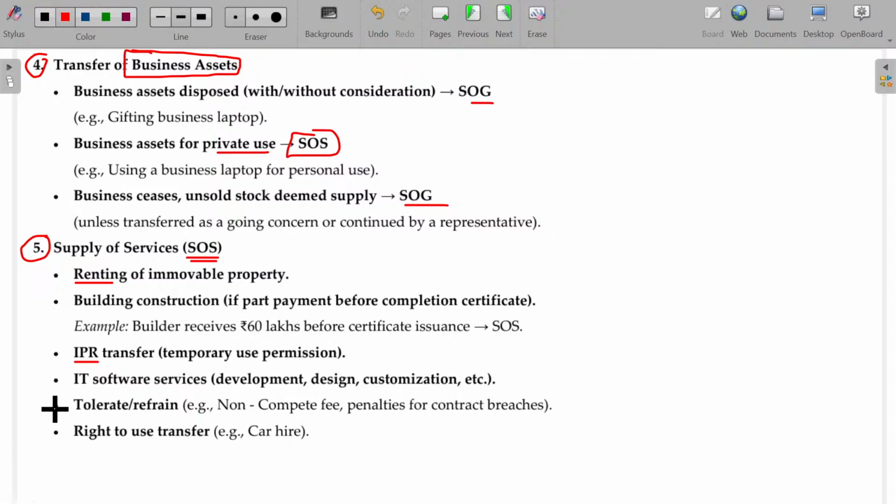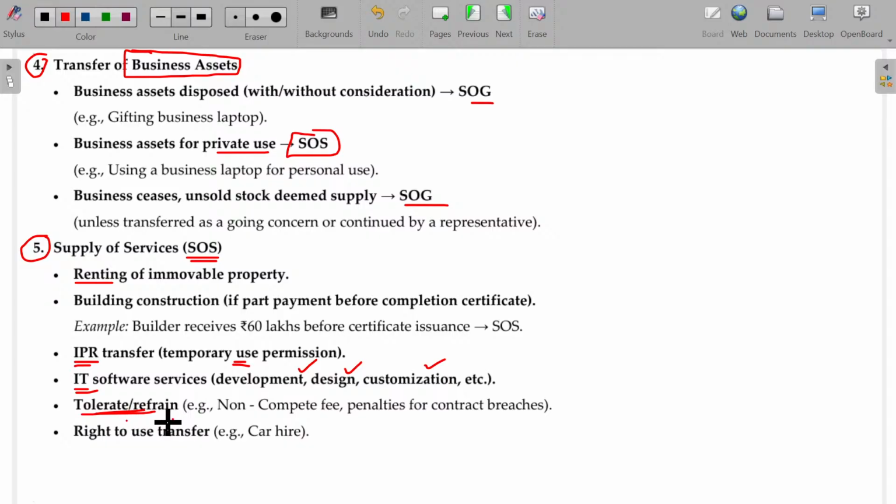IPR, intellectual property rights, temporary use permission, IPR transfer. IT software services: IT development, design, customization, etc. And tolerate or refrain. Already we have studied consideration.